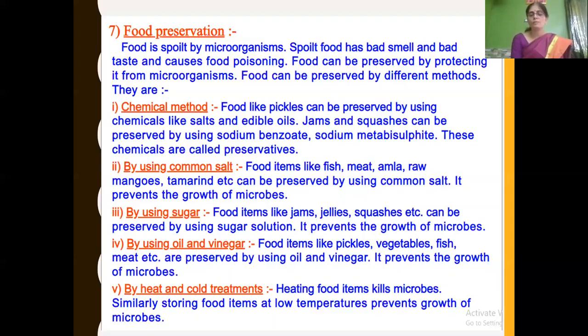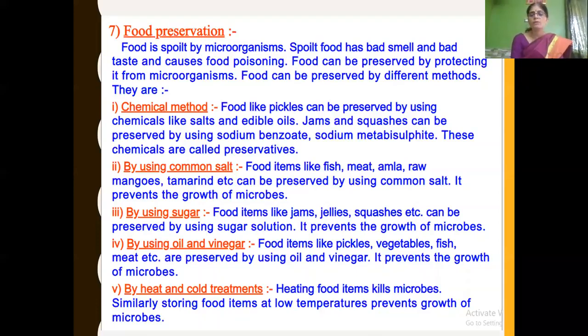Then next we have learnt about using oil and vinegar. Food items like pickles, vegetables, fish, meat, etc. are preserved by oil and vinegar. Vinegar is nothing but acid, acetic acid. It prevents the growth of microbes. And how can oil prevent the growth of microorganisms? It forms a superficial layer on these food items and prevents the entry of microorganisms. Thus, by using oil and vinegar, the growth of microorganisms can be arrested.